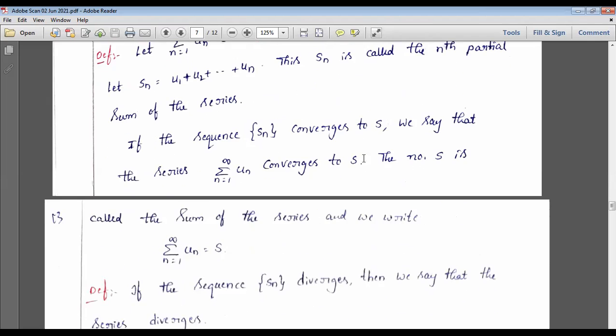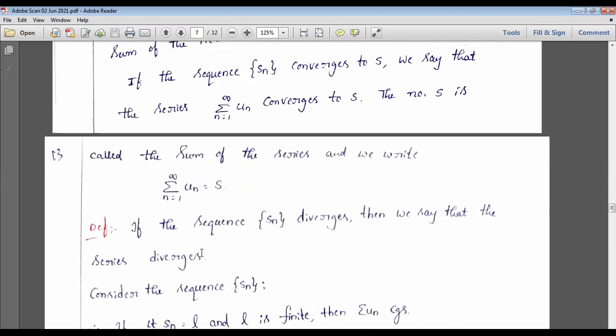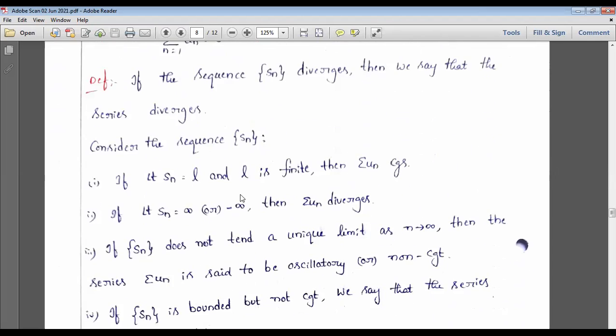The number S is called the sum of the series, and we write it in this form. Next, in the same way, if the sequence diverges, then we say that the series diverges. We already said that if the limit as n tends to infinity of Sn is equal to L and L is finite, then it is convergent. If Sn is equal to infinity or minus infinity, then we say that it is divergent.